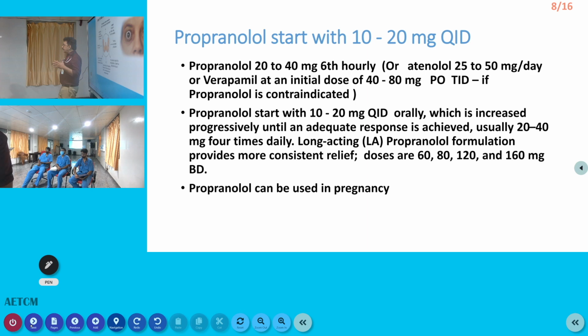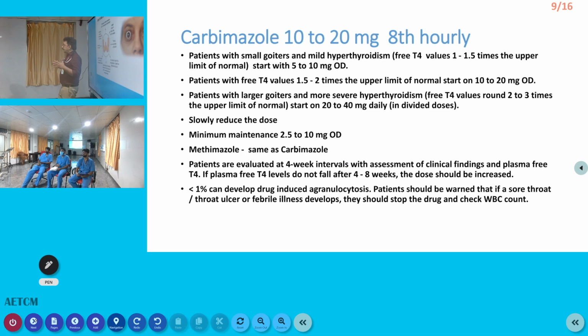So other beta blockers or calcium channel blockers which can control the heart rate can also be used. Propranolol is safe in pregnancy. You should remember that, because pregnancy is one of the conditions where you can get overproduction of thyroid hormone, and it can produce a lot of complications because there are two lives in the body.